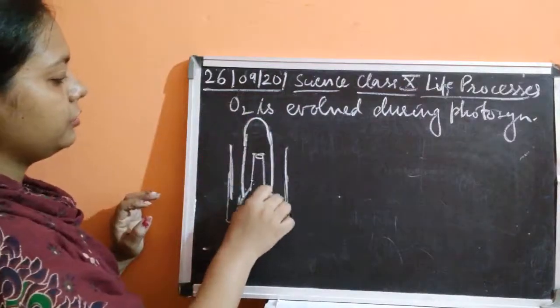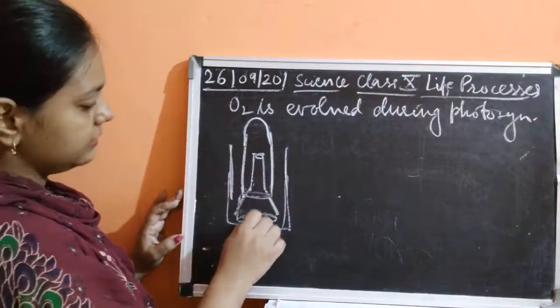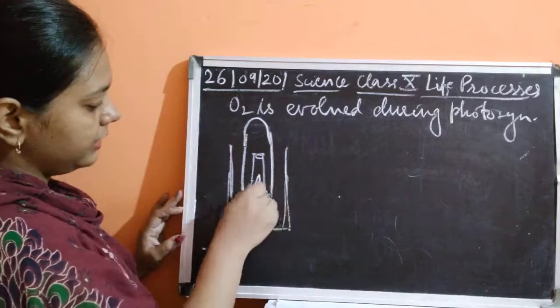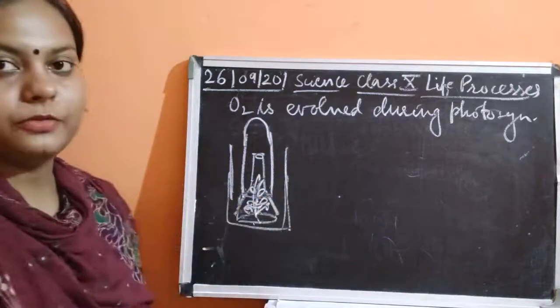Now what you are going to do? You are going to put one hydrilla plant inside this. You can keep this plant. You have to put one plant.